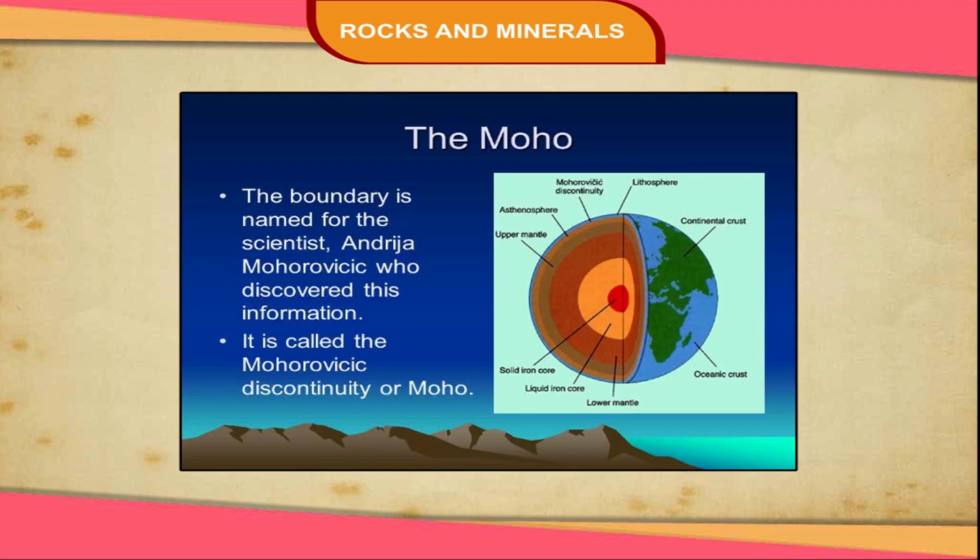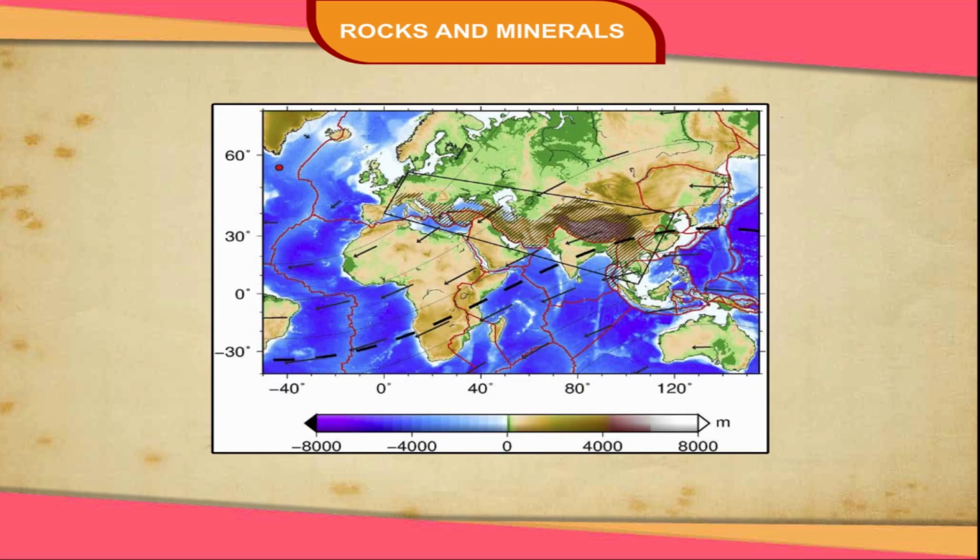The contact zone of the crust and mantle is called the Mohorovicic or Moho discontinuity. The depth of Moho varies from 5 to 7 km beneath the surface of the oceans and 45 to 70 km below the folded mountains.